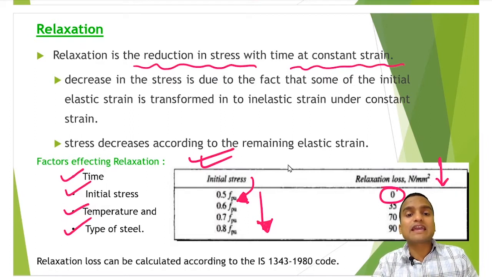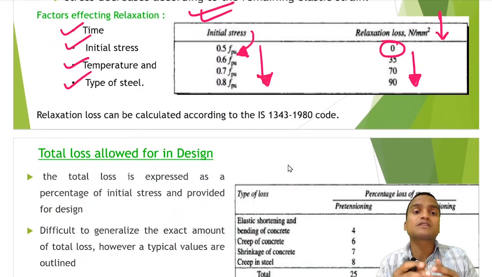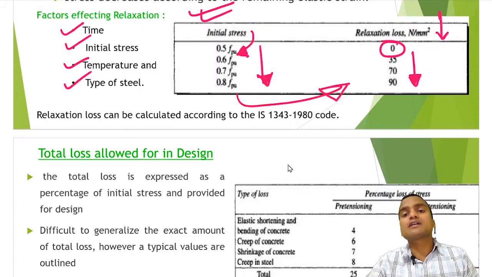So relaxation loss can be calculated according to the IS 1343-1980 code, and this amount of loss is basically given most of the time, like this table is giving, and we can do sometimes interpolation also. So relaxation loss is basically calculated not much analytically but given directly, as in this table, and we can calculate the relaxation loss using this table by interpolation also.